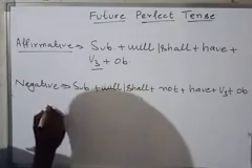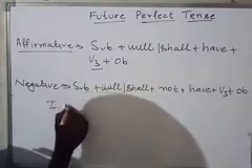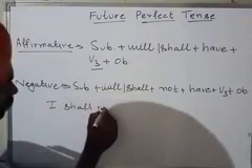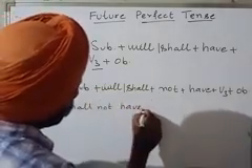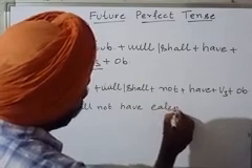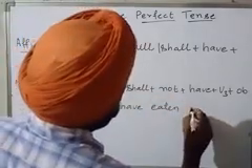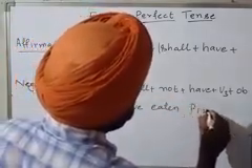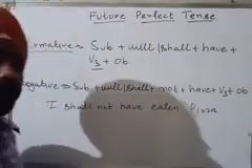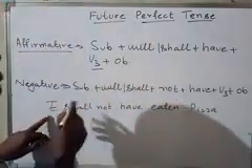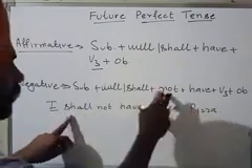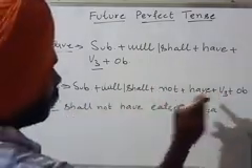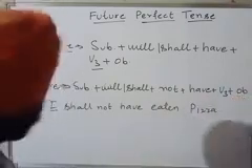Again, an example: I shall not have eaten pizza, a favorite dish. Again, the formula: subject, one from the auxiliary verbs will or shall, then the negation, have, verb third, object.